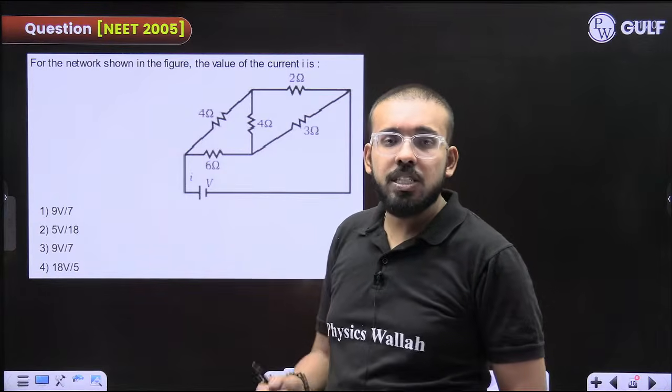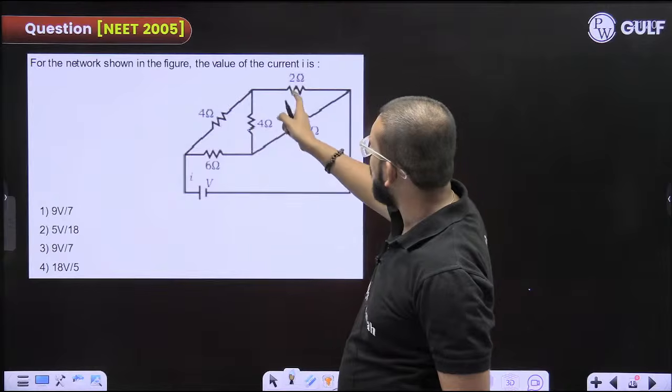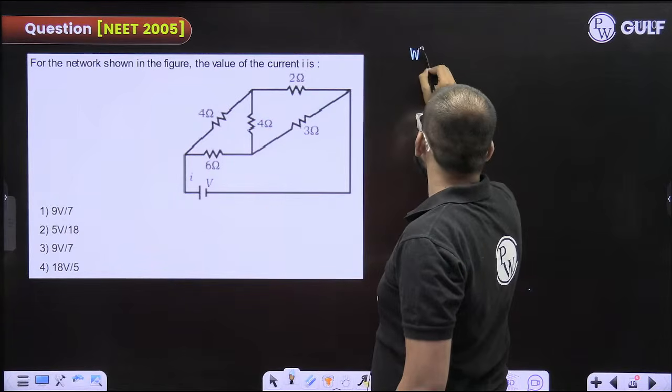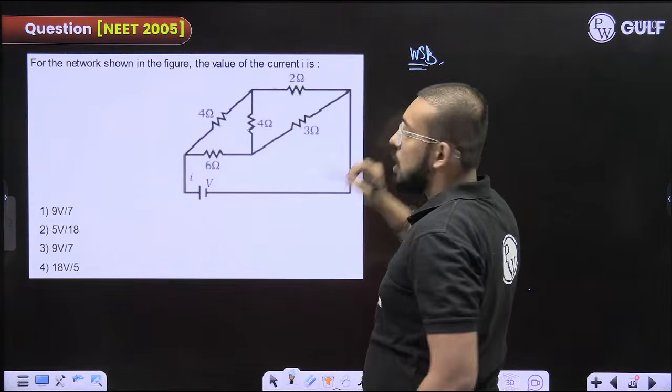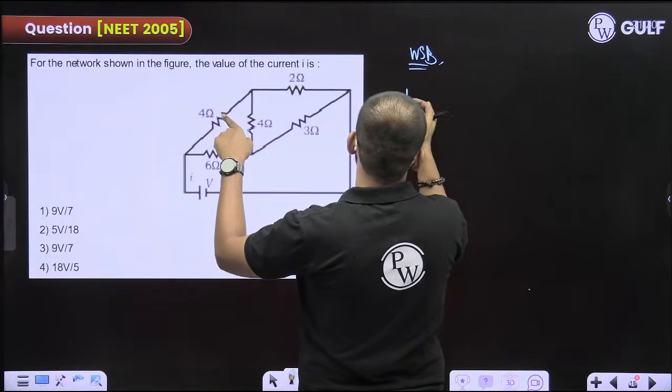They're asking how much is the value of current. Fine. Clearly I can see 1, 2, 3, 4, 5 and the structure is like this. It's a Wheatstone bridge, for sure. Now, is it a balanced Wheatstone bridge? Let us check. 4 into 3, 12 ohm.